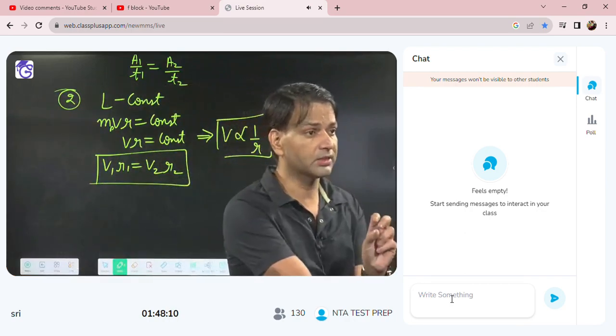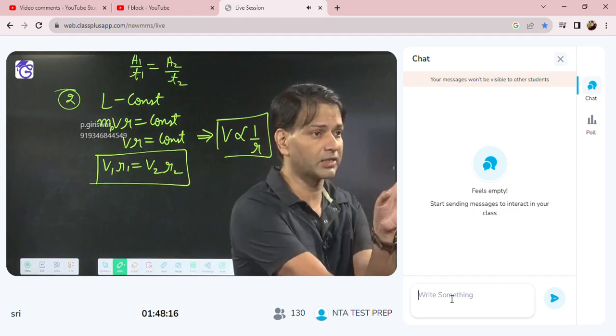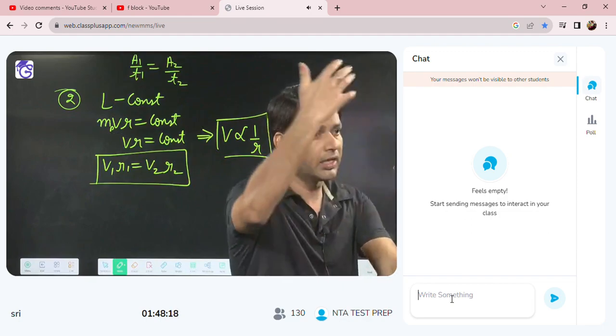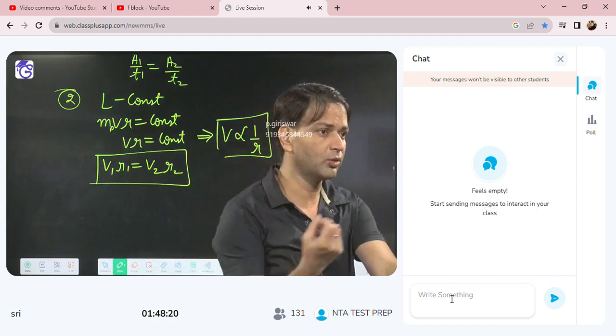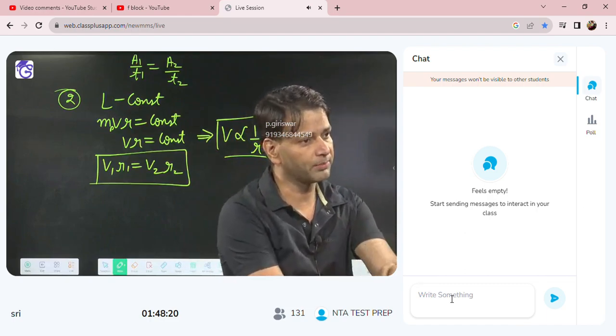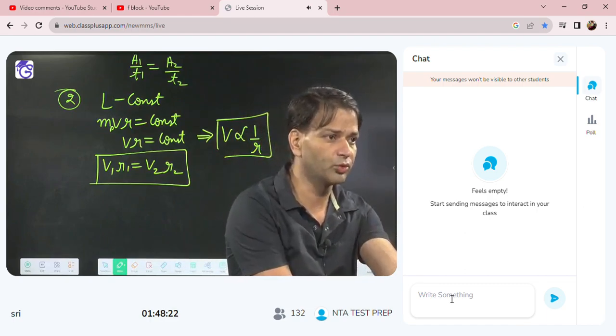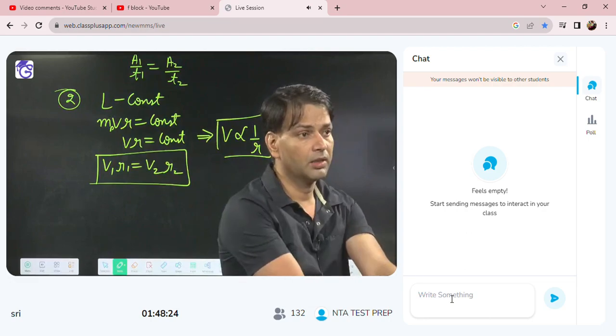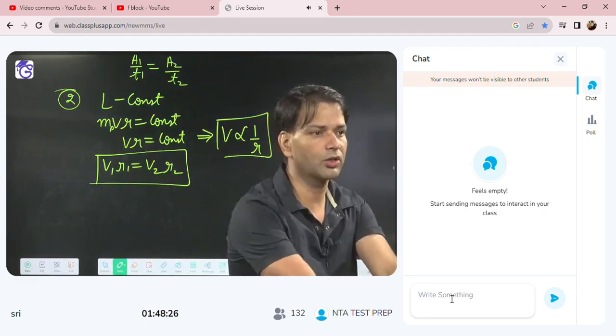So from this law, we got two mathematical relations: one, the area and time relation, A1 upon T1 is equal to A2 upon T2. Second, the velocity and distance relation, V1 R1 is equal to V2 R2. Everybody got or not?